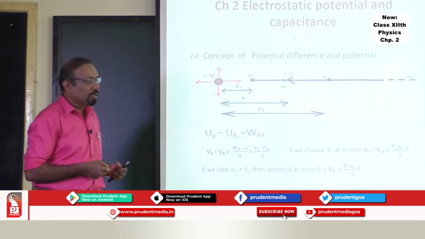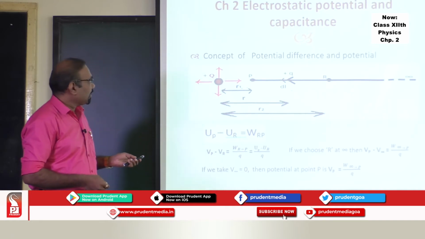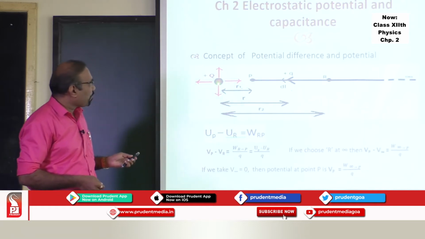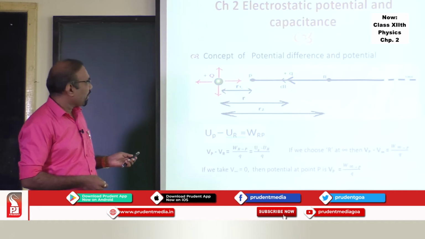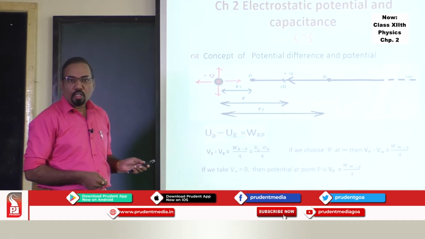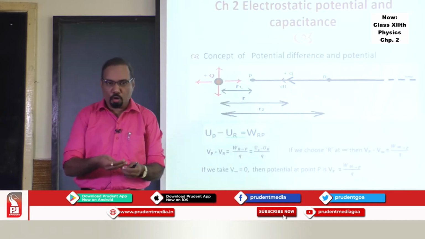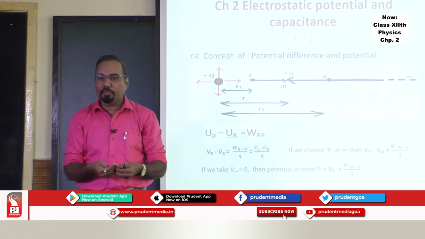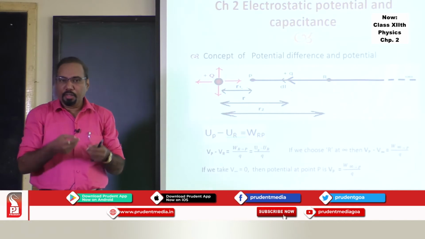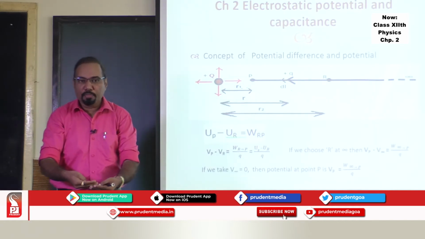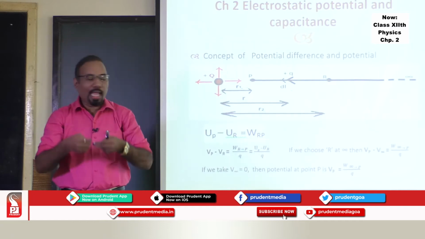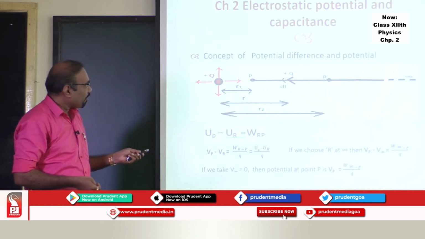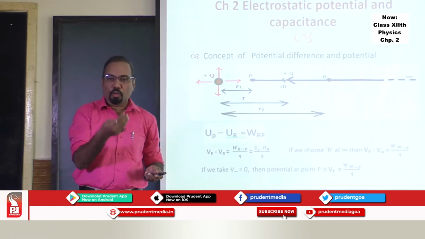You know, my dear student, if there is a charged particle, there is an electric field surrounding the charged particle. And this electric field from the point charge, if it is a positive charge, is directed away. If you want to move an object from one point to another height, there is a gain of potential energy. We call that gravitational potential. And we do work against the gravitational force to lift the object from this height to this height. Likewise, if I want to move a charge against the direction of electric field, then work has to be done to move the charge from one point to another point.